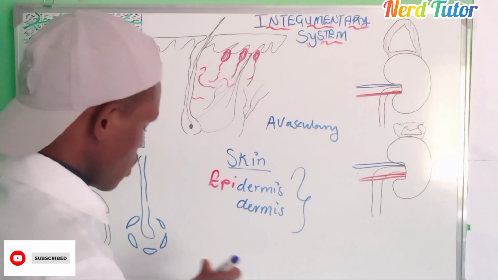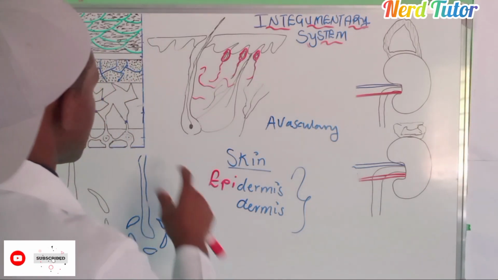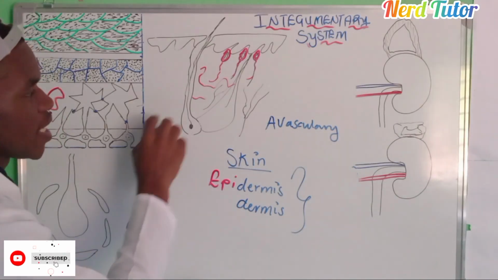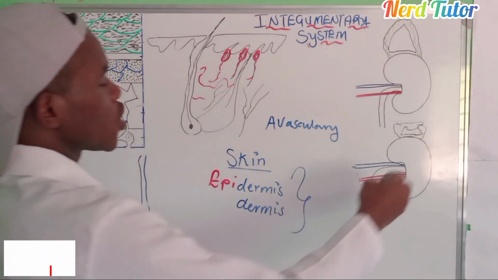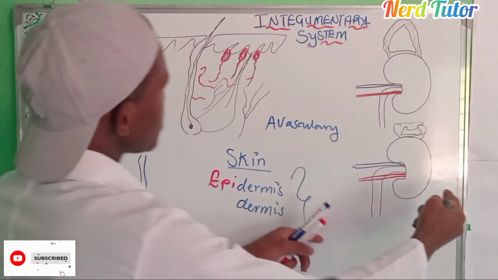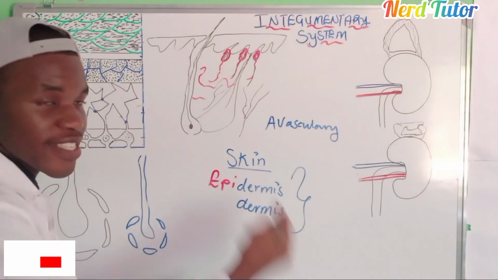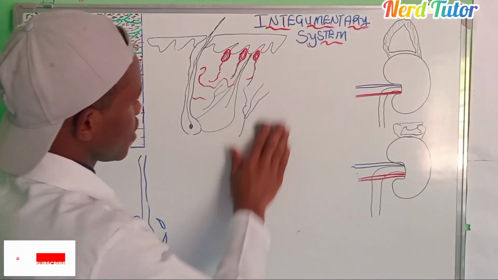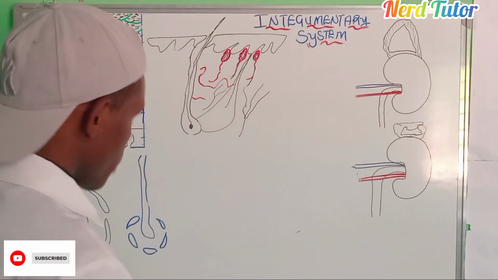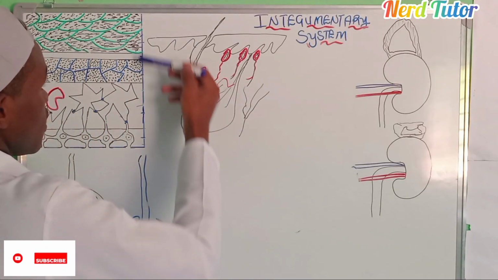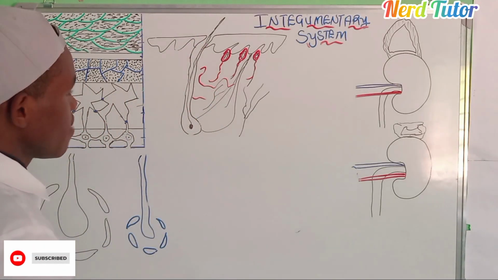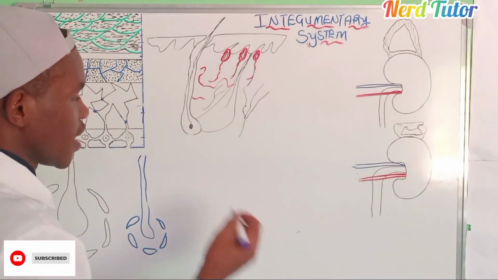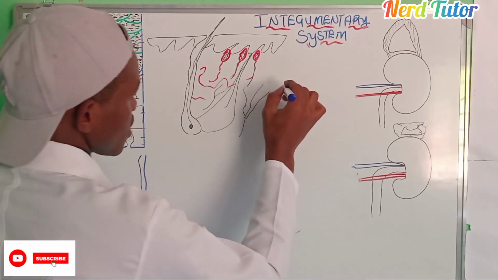Okay, so now let us talk about the skin itself. I'll start with the epidermis, then we go to the dermis, then we'll talk about the diseases which this same skin is affected with. The region that we're able to see here is the epidermis. The epidermis itself has got 5 layers, while the skin has got 2 layers. So maybe let me just put it here.